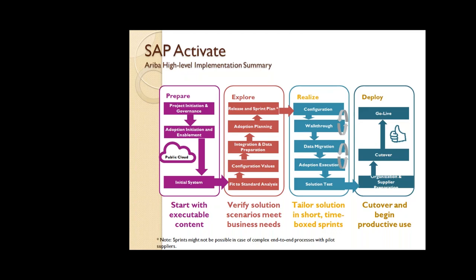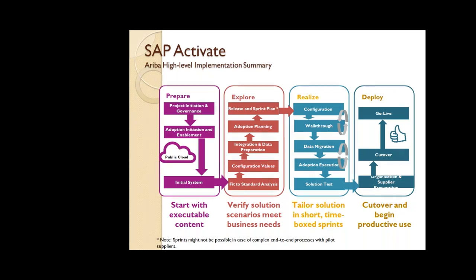Once you have the sign-off of the explore phase, we have to move to the realize phase. In the realize phase, we have to start our configuration. Based on the solution, whatever different set of configuration we require, from the Ariba side, from the CIG portal side, or from the backend SAP system side, we have to start the configuration. We have to perform the testing itself: we'll do the unit testing, and we'll do the SIT as well.